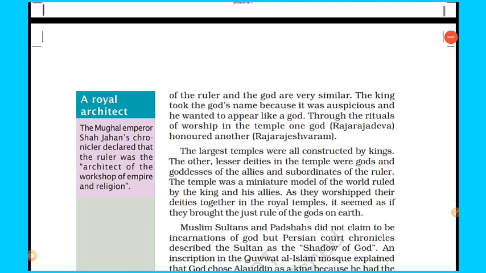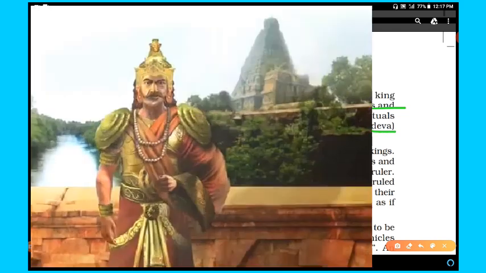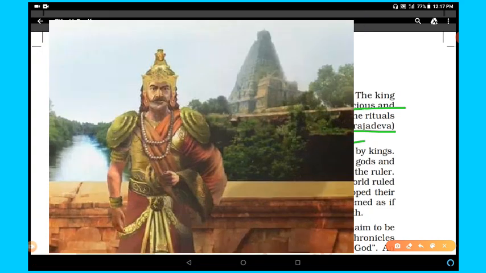Why did the kings used to have similar names to their deity or gods? Because when the king took the god's name, it was auspicious, and he wanted to appear like a god. Through the rituals of worship in the temple, one god, Rajarajadeva, honored another god, Rajarajeshwaram. So in this way you have to understand that the kings used to have names like their gods.